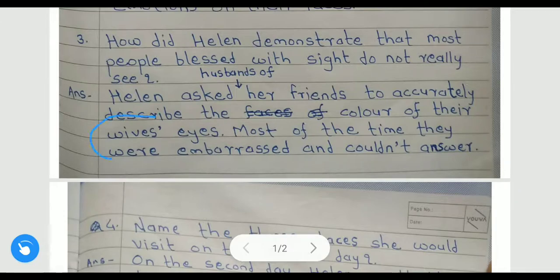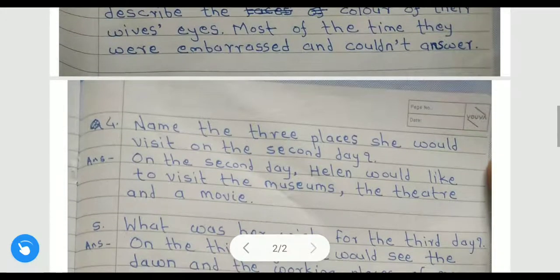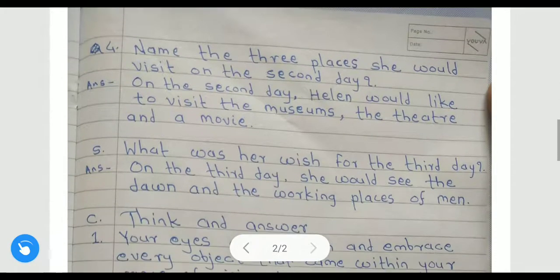So if the word is plural and you want to use the apostrophe, then you have to use the apostrophe at the end. See here, the apostrophe is given. I thought you might not understand, that is why I have cleared it here.